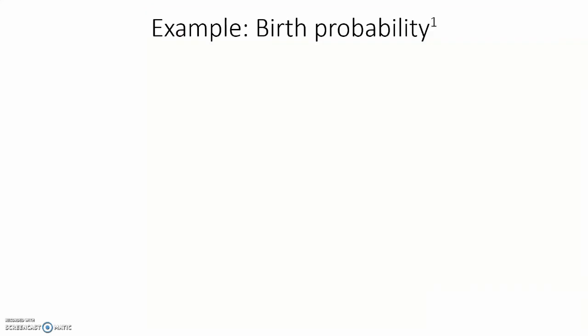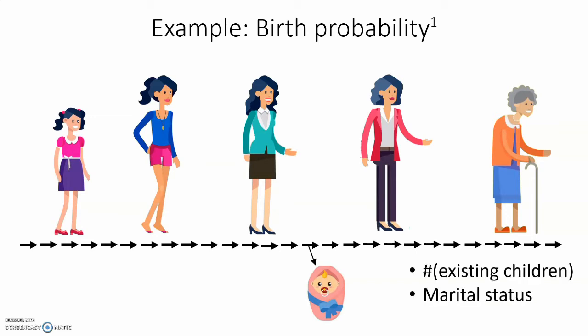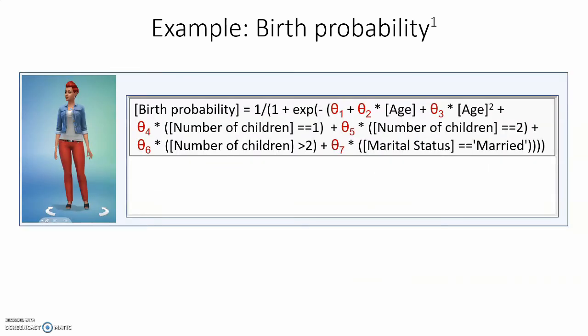Also, I will illustrate the next sections using the following example, determining the birth probability of a woman. That is, for every year in a woman's life, what is the probability for her to have a child in that year? This might depend on factors such as how many children she already has, her marital status, and her age. So, let's create the following rule for calculating the birth probability. It is a logistic regression depending on factors such as age squared, whether she has 1 child, 2 children or more, and her marital status. We however don't exactly know how it depends on these factors, so we have all these unknown parameters.